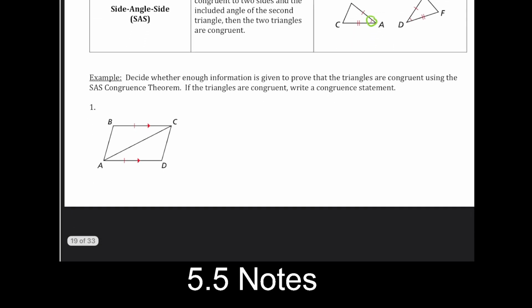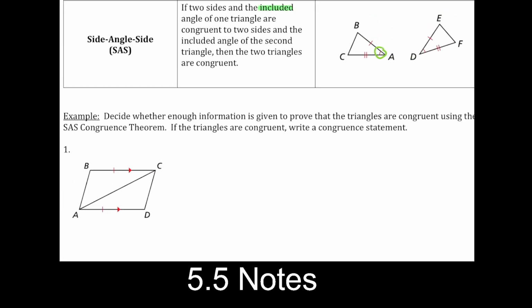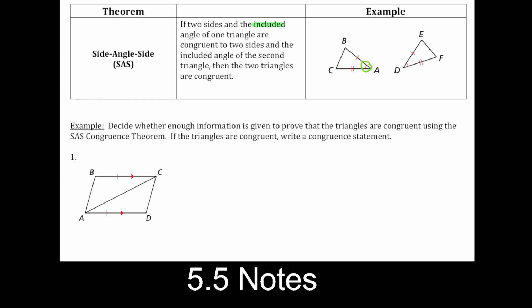So here's another example. And again, we're looking at all the tricks. It says decide whether there's enough information to use side angle side. So here we have one side marked, and again we have a common side, so we can use that information as well. Now as you're sitting here looking, of course you see this, and you should know what this means, right? This means that these 2 lines, CB and DA, are parallel.